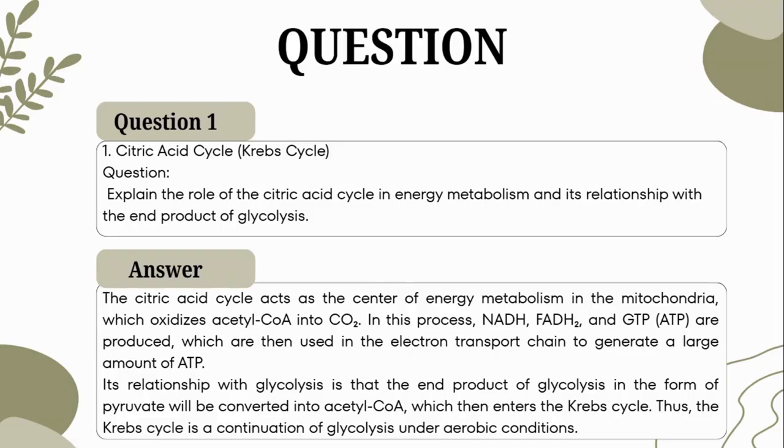Its relationship with glycolysis is that the end product of glycolysis in the form of pyruvate will be converted into acetyl CoA, which then enters the Krebs cycle. Thus, the Krebs cycle is a continuation of glycolysis under aerobic conditions.